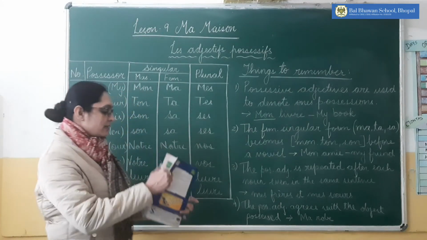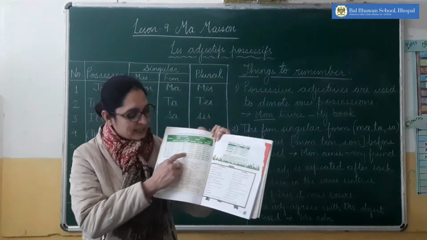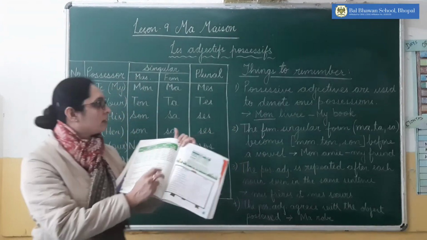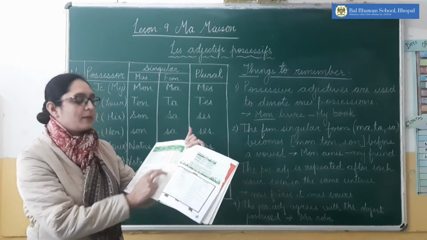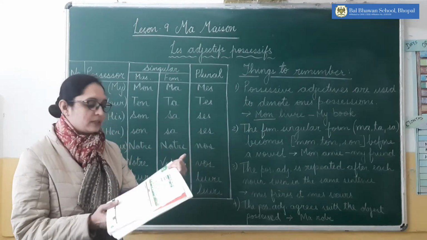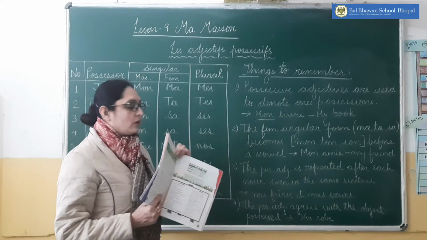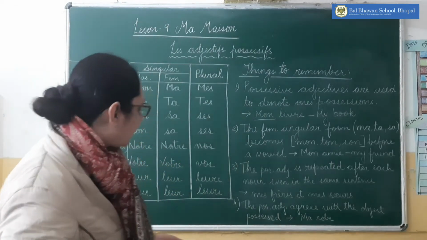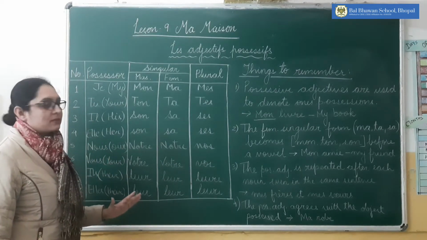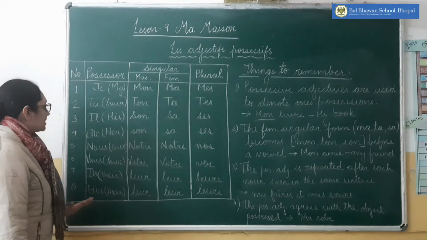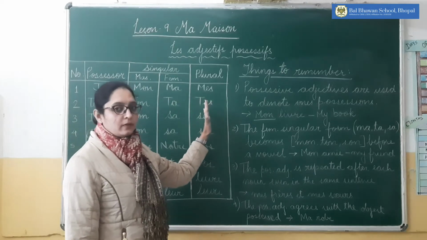You will find this on page number 102 of your book. There is a nice table. I have made half of it. Half the table is related to the examples, so I have not written examples here, and there are some points to remember about these possessive adjectives. So let's begin. I have created a table where there are a total of 8 possessors, 8 pronouns we can say, and then masculine singular, feminine singular and plural possessive adjectives.